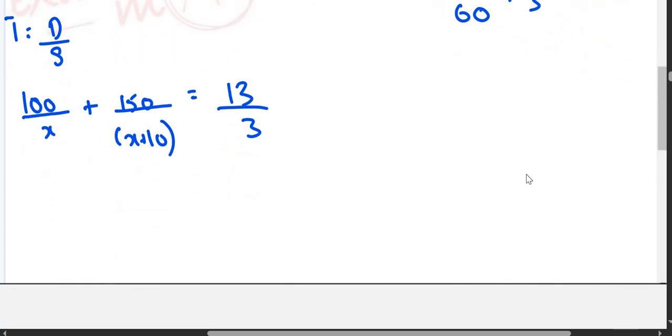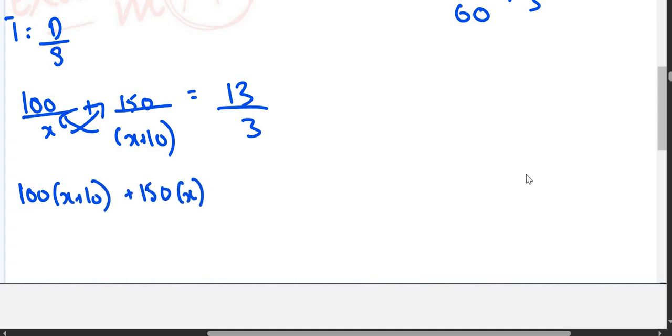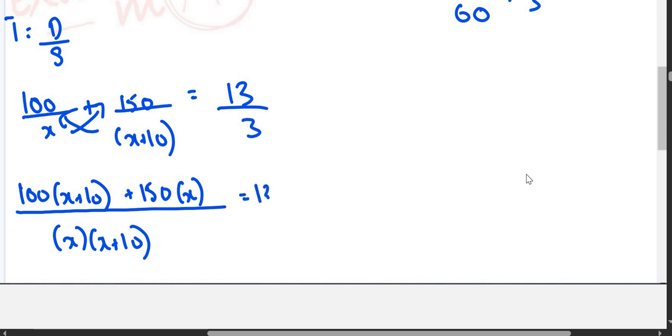Now what will I do? I will cross multiply. So I will do 100 multiply by x plus 10 plus 150 multiply by x upon x multiply by x plus 10 is equals to 13 upon 3. Let's continue solving it. So we will expand this bracket.